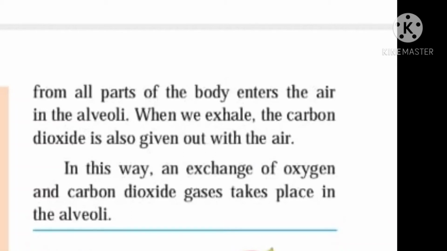There are many impurities present in the air. For example, carbon monoxide and sulfur dioxide, which are given out by vehicles through the burning of fuels. Then dust particles, lead particles, and so on. These are harmful for the body.